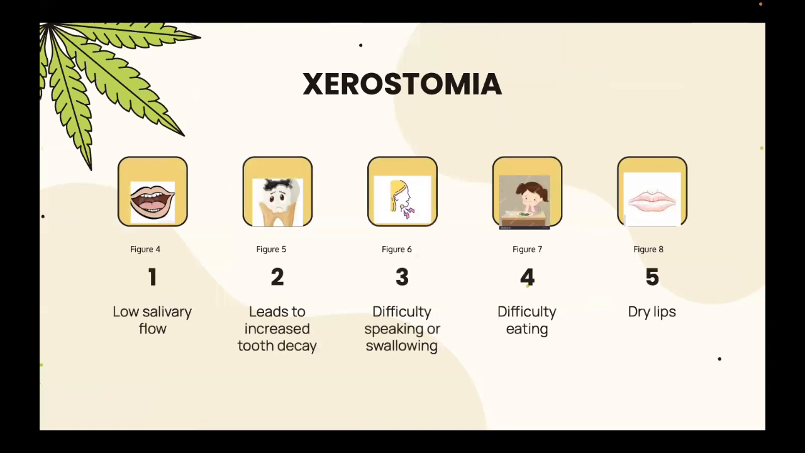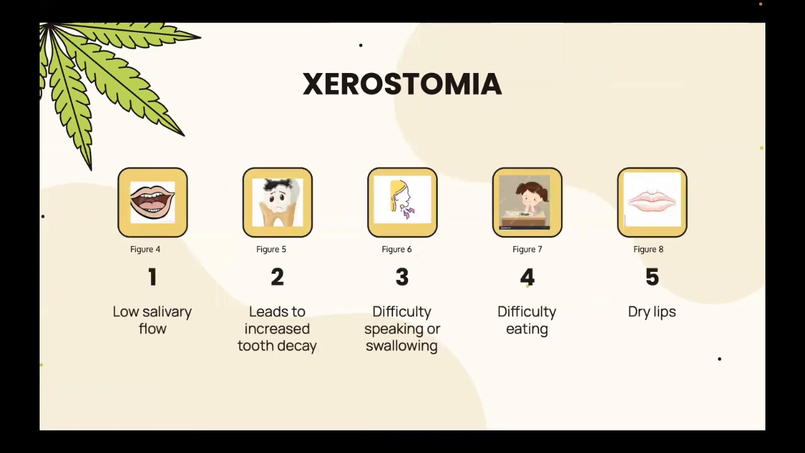Next, we will discuss xerostomia, which is another negative effect of marijuana use on our oral health. Xerostomia is chronic dry mouth caused by a low flow of saliva in our mouths. Having xerostomia puts individuals at very high risk for developing cavities and tooth decay. Xerostomia can also make it difficult to speak and swallow due to having very low saliva and no lubrication of the tissue in our mouths. Xerostomia can also cause problems with eating as there is no saliva to mix with our food, making it challenging to tolerate and chew. Xerostomia can also cause lips to become cracked and dry.